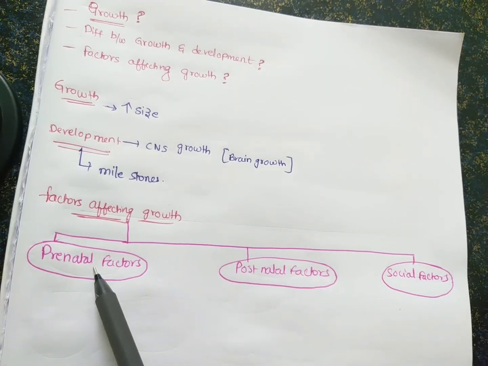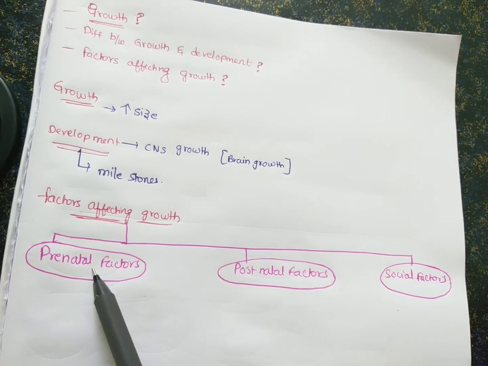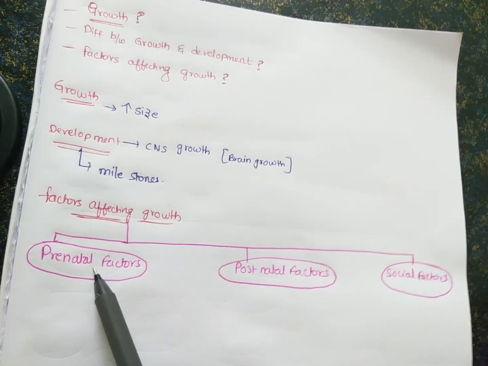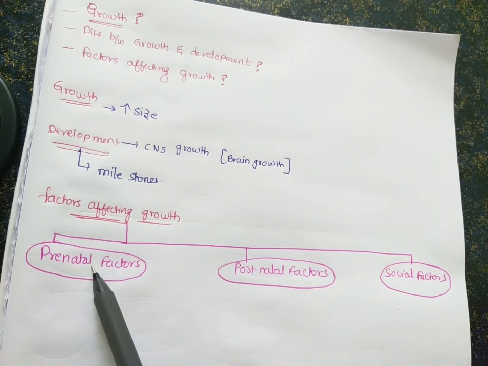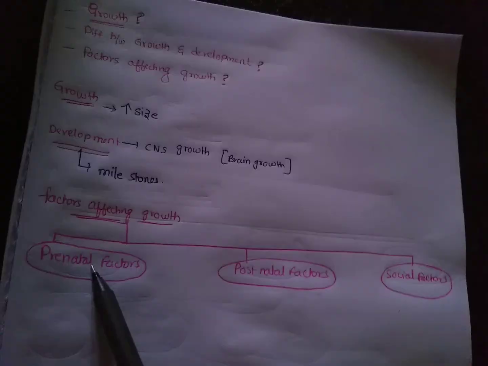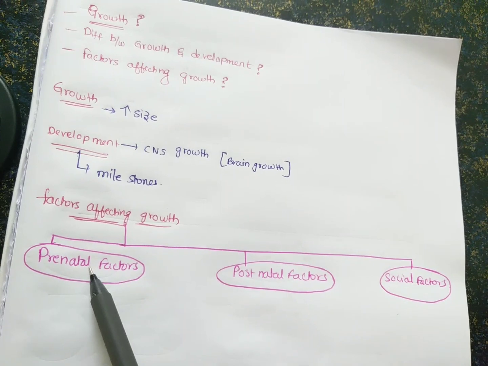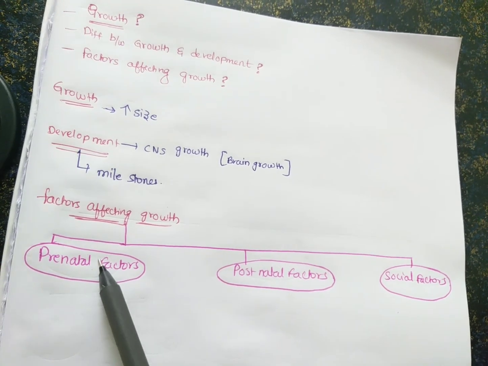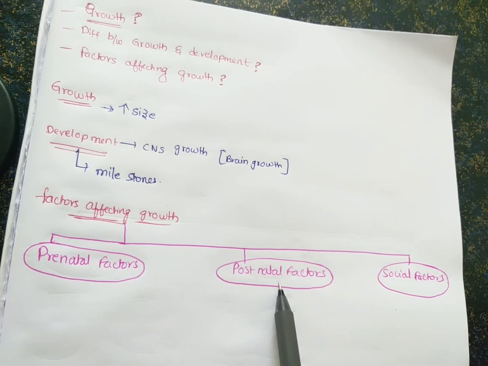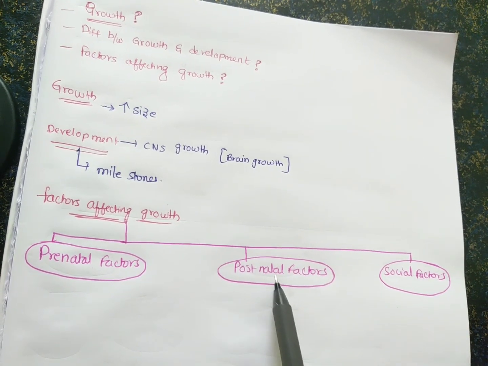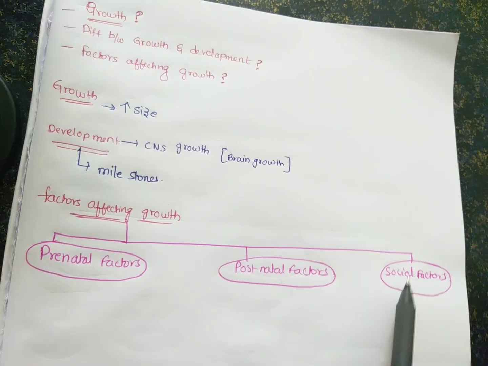Prenatal factors include factors before delivery of the baby, like maternal factors, placental factors, fetal factors, environment and nutrition, which affect the fetal growth prenatally. And postnatally, after delivery, some factors also affect the growth of the child, and social factors.